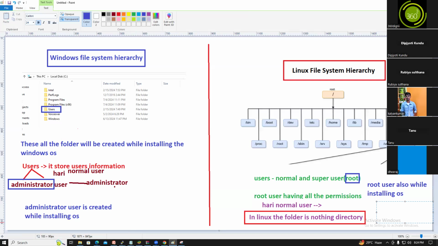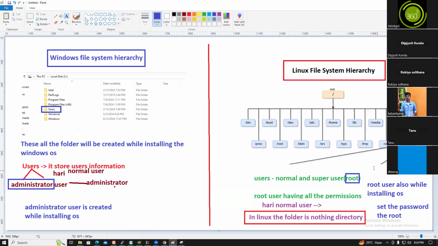We just provided the password. We just set the password for the root user. The root user is already created while installing the OS. Guys, now you understood? So the root user.